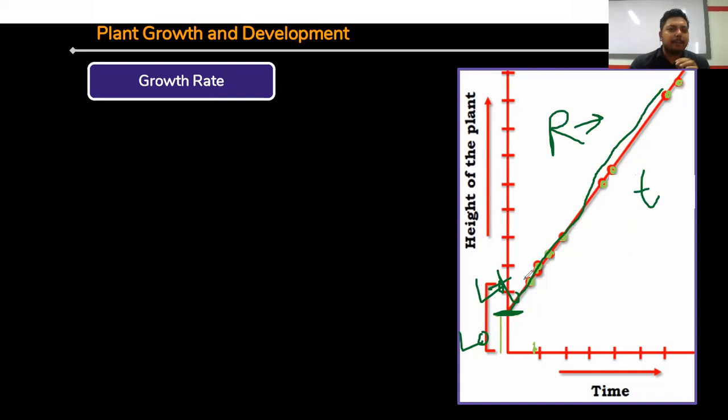Again, if we are representing the arithmetic growth rate in a graph, then you can see this is time in the x-axis, this is height of the plant in the y-axis. Then at the time zero, here no growth is found in length. So we can call it L0. Then what happened? At the time t, the growth has been initiated from here and they are showing unlimited growth. All the time they are producing two cells. Out of two cells, one is specified for function, another is undergoing another round of mitosis. This is called Lt. At the time t, they are showing increase in the growth, right?